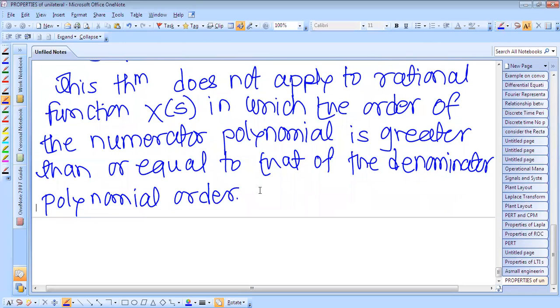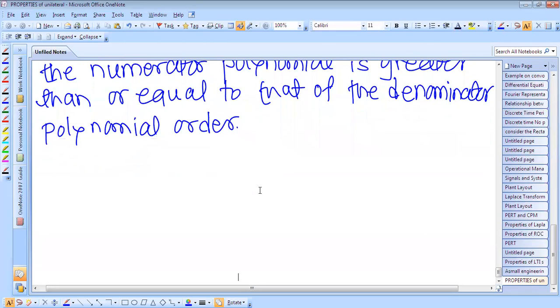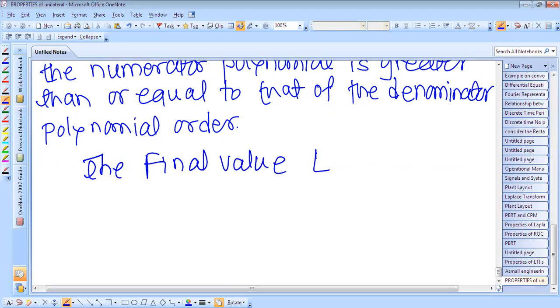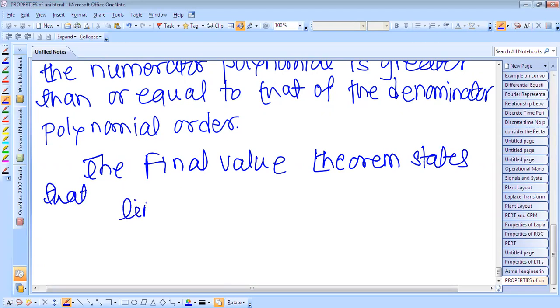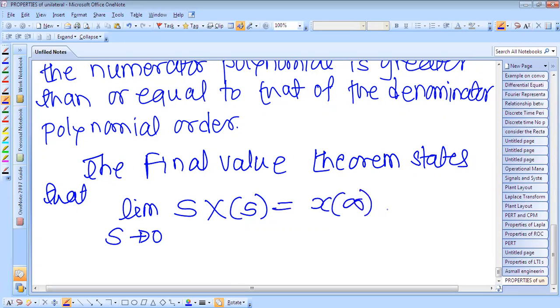Okay. So next is the final value theorem. The final value theorem states that limit s tends to 0 s into x of s is equal to x of infinity.